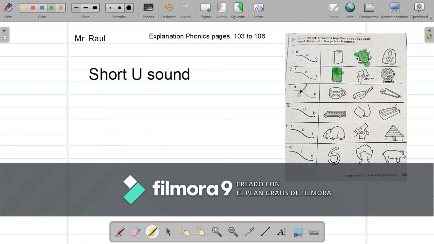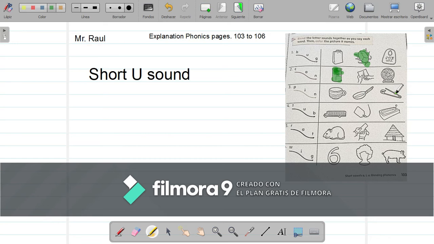I'm going to do the number 3, and then you are going to do 4, 5, and 6 by yourself. Okay? Pin. Is this the pin? No. Is this the pin?